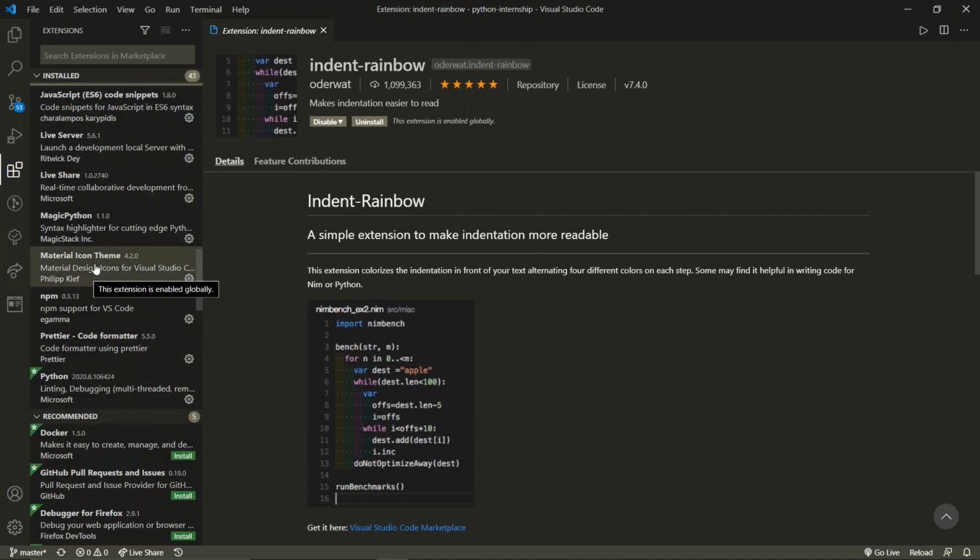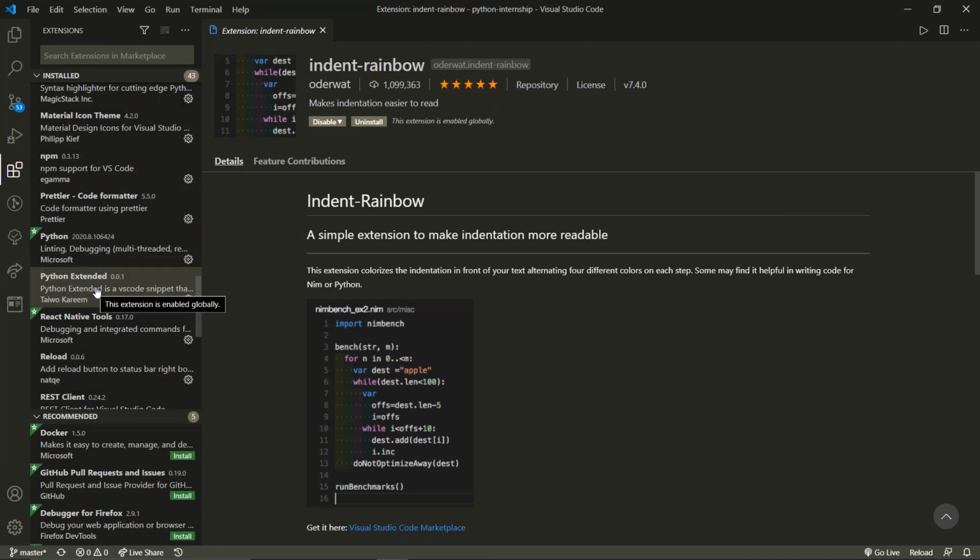Now, if you want themes, then you can use material icon theme. I like it, so I'm using it. Now, Magic Python. This is also important for Python. This will help you with highlighting, cutting, giving you suggestions. Prettier code formatter. This will help you to format the codes.